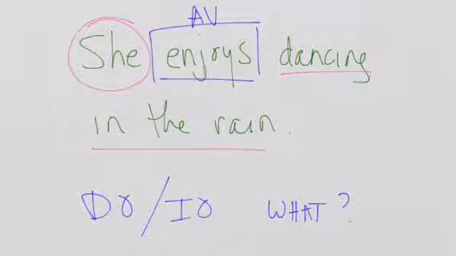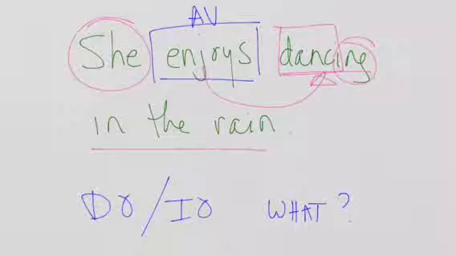And in this case, she enjoys dancing. So objects are all nouns, right? And here you have the word dance plus ing. So in this case, dancing in the rain is the gerund phrase that is acting like the direct object in the sentence.